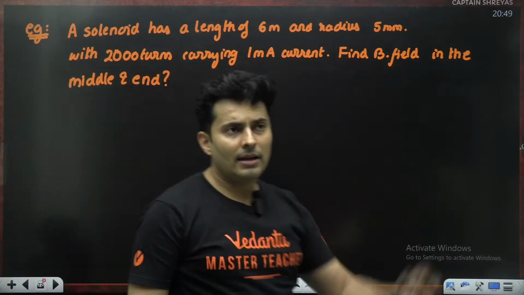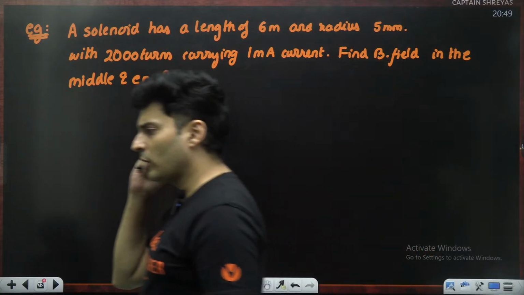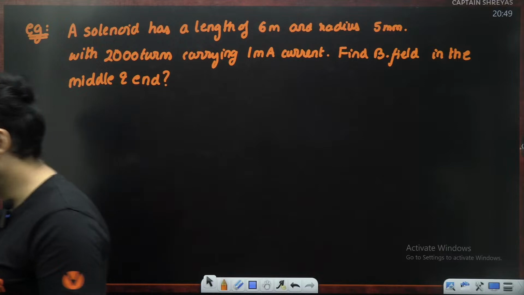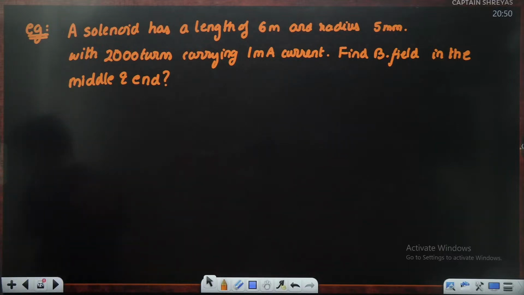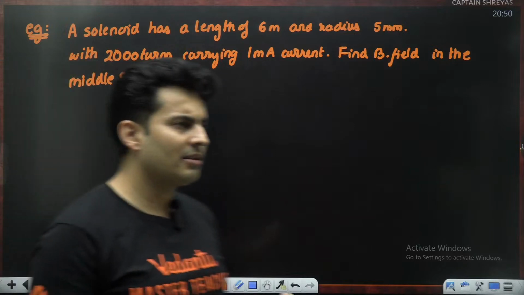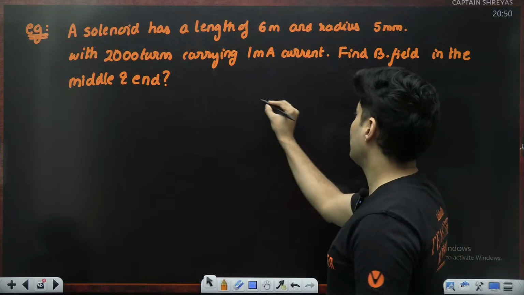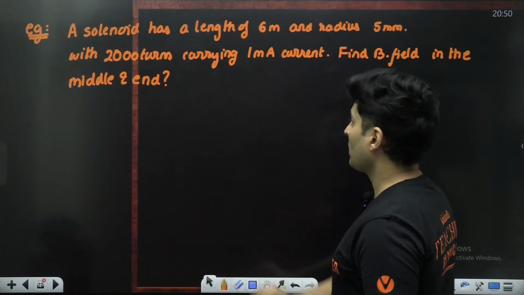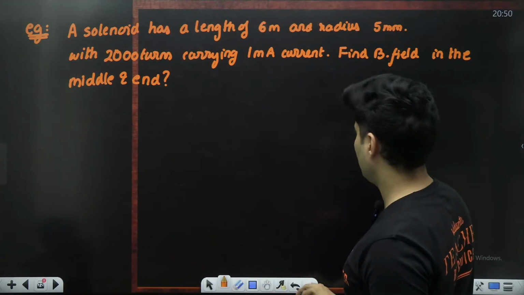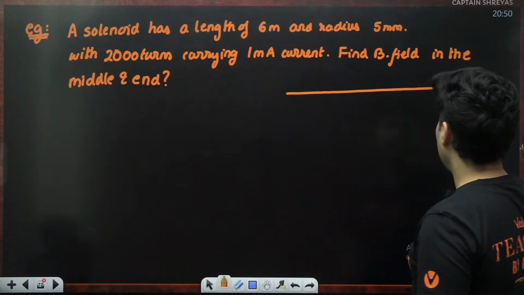Look at these dimensions. You might be wondering, why is it even given to me? Do I have to use the formula of a finite solenoid? What do you think? Do we need to use the formula for a finite solenoid because length and radius are given? Actually, if you think carefully, 6 meters is very long as compared to 5 millimeters.